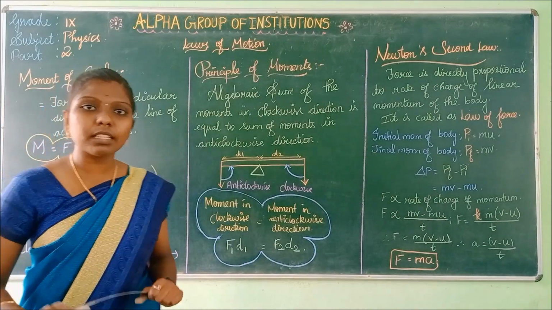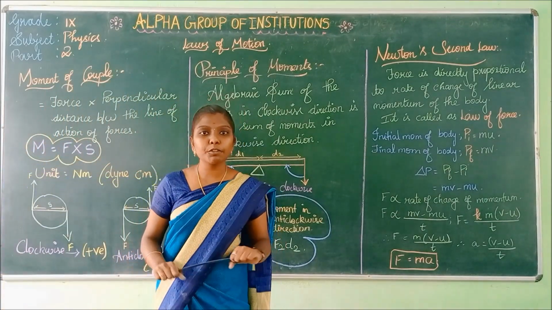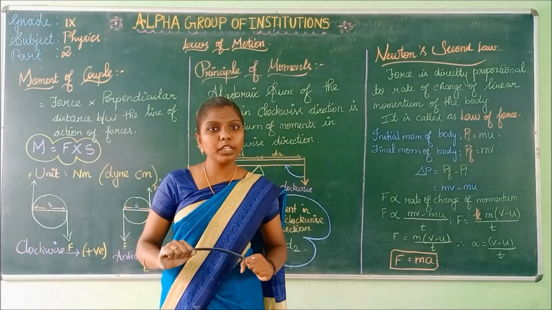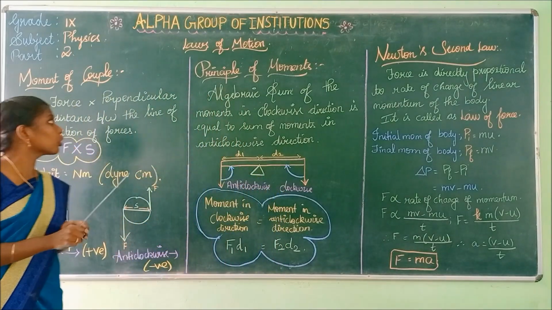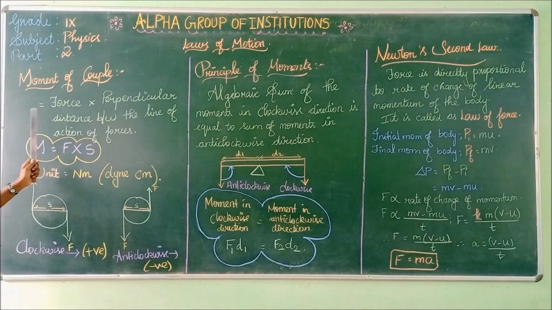Moment of couple is nothing but the rotating effect of couple. Now we can see the formula for moment of couple. Moment of couple is equal to force into perpendicular distance between the line of action of forces.